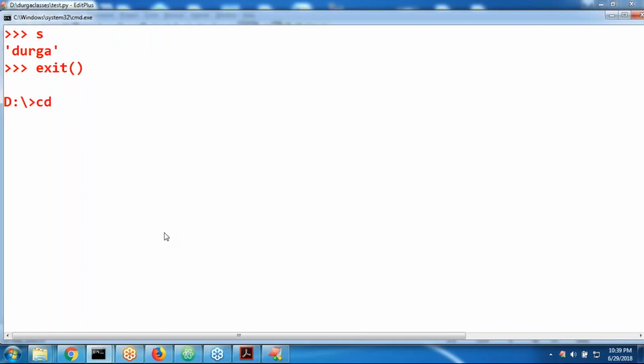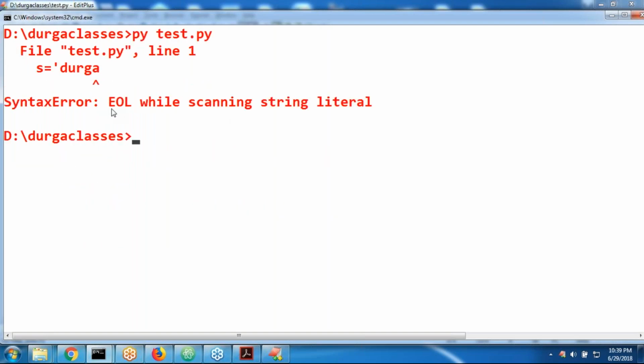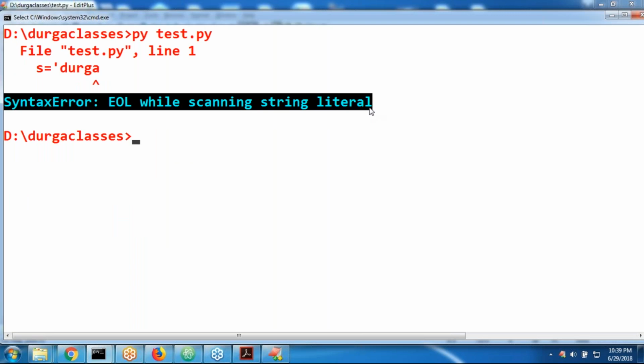Now let me execute this code. Let me go to my current working directory and run py test.py. Immediately, are you getting it right? Immediately you are getting the error: SyntaxError, EOL while scanning string literal.